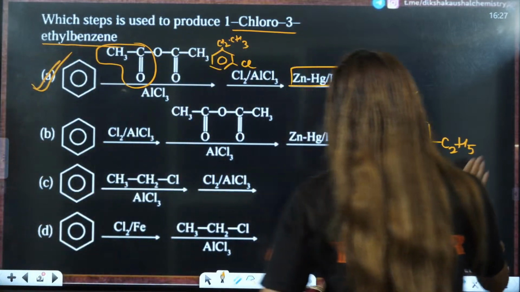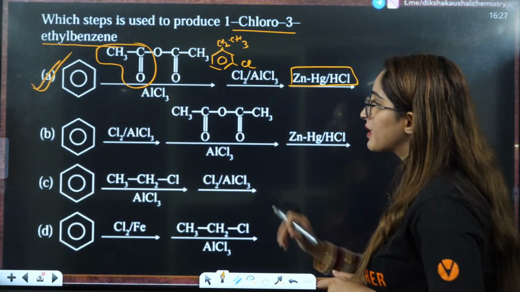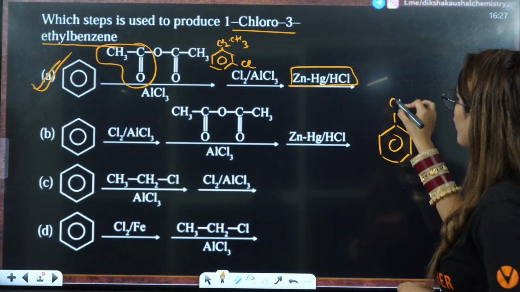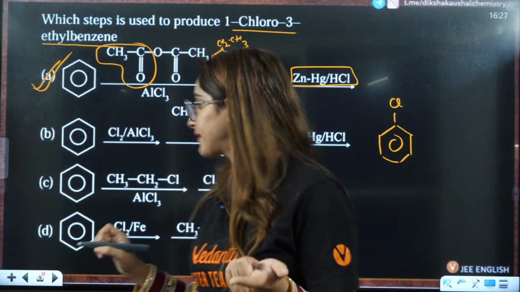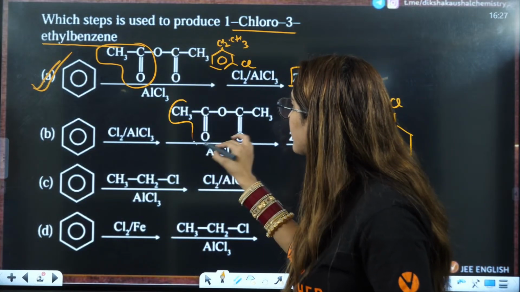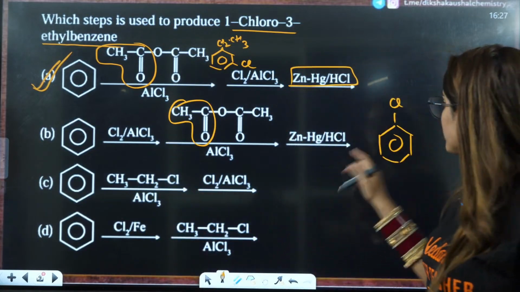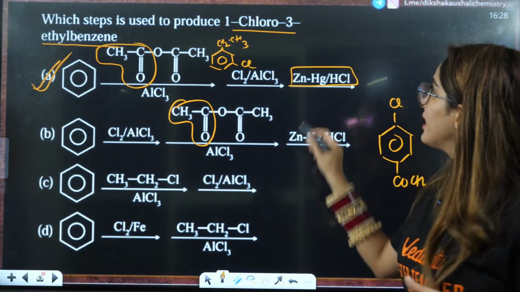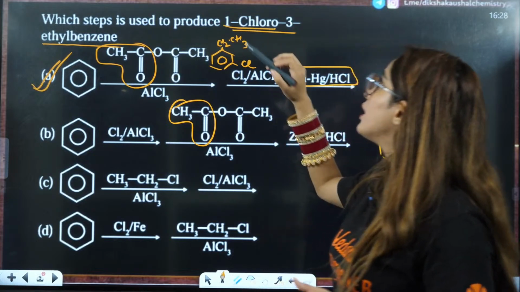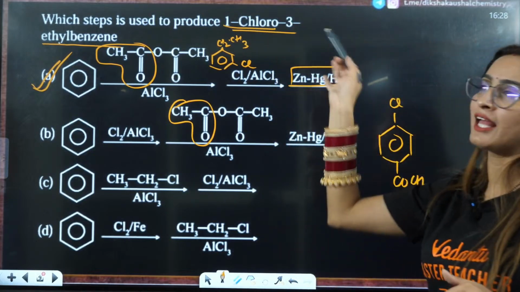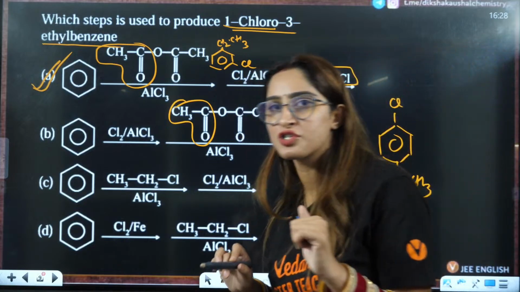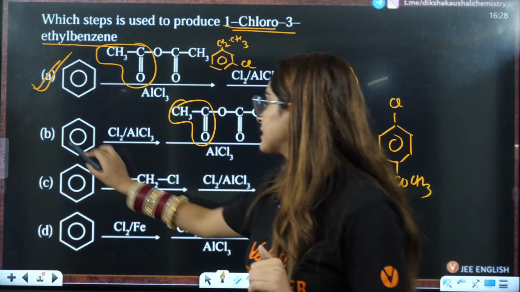Now, ma'am, from the second one, why not? Because here you will have chloro firstly. And chloro is ortho-para directing. Then you will have this CH3CO electrophile on the para position. And then instead of 1-chloro 3-ethyl, you will make 1-chloro 4-ethyl benzene. But you need to have 3-ethyl benzene, that means on the meta position. That is why this is eliminated.